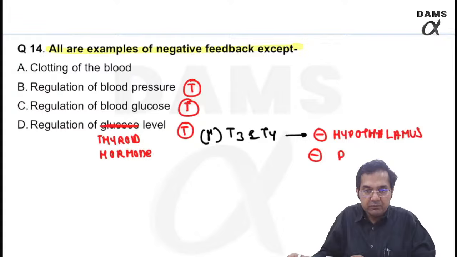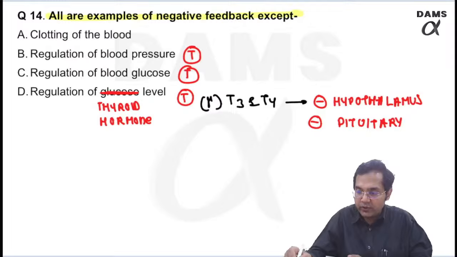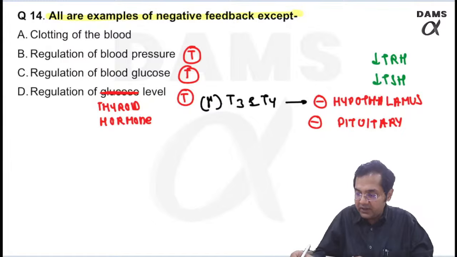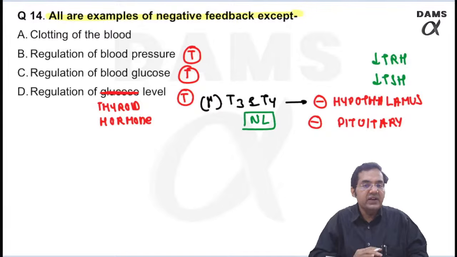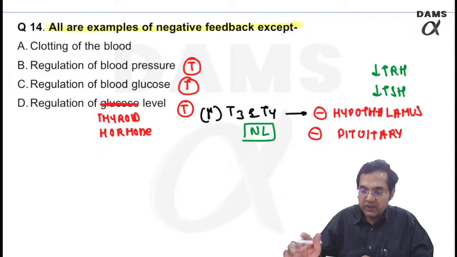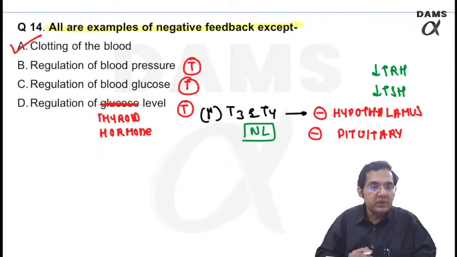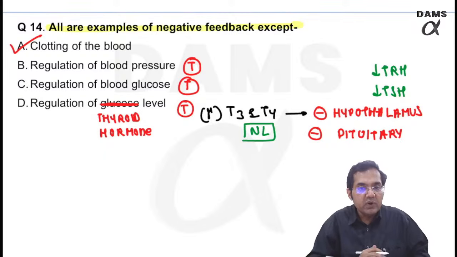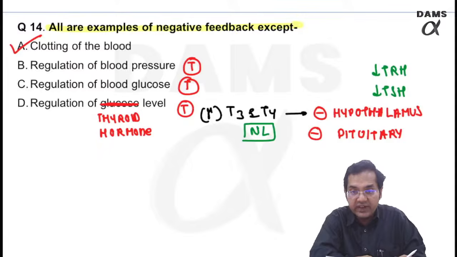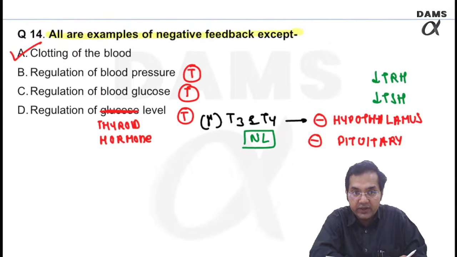And the pituitary, thereby resulting in, yes, what is going to happen? Thereby resulting in less TSH, less TRH, and ultimately the T3, T4 levels will normalize, right? So which is not a negative feedback? Yes. What should be the answer? Clotting of the blood. Remember the mnemonic of the positive feedback, which I have shared with you in the video, right? Please look at that. Very interesting mnemonic. Just have a look at that video, right?